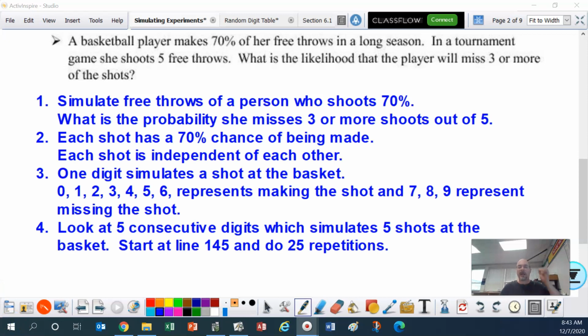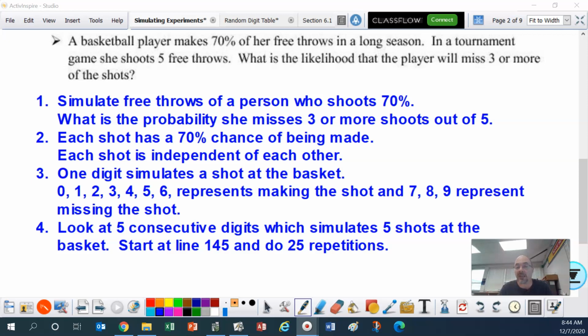All right, to save a little bit of time, I went ahead and quickly typed out the 4 steps. So, step number 1, simulate free throws of a person who shoots 70%. What is the probability she misses 3 or more shots out of 5? Okay, that's the problem. Next, each shot has a 70% chance of being made. Each shot is independent of each other. Those are the conditions.